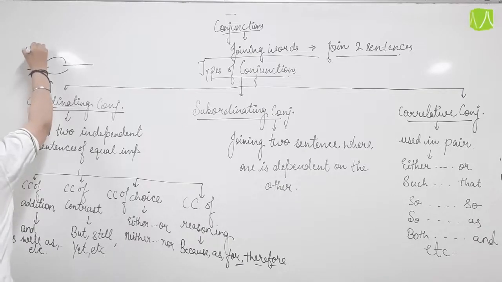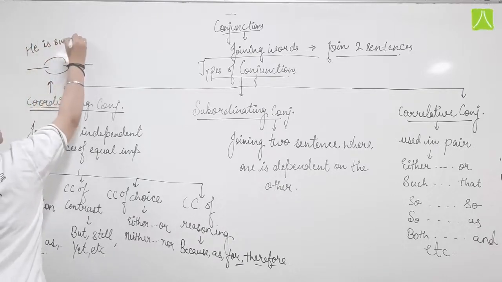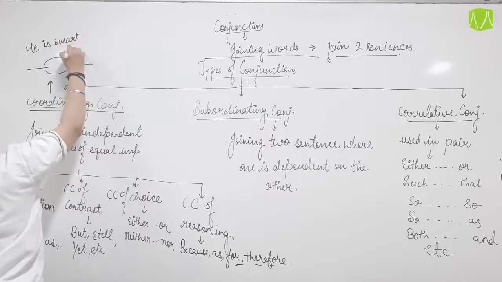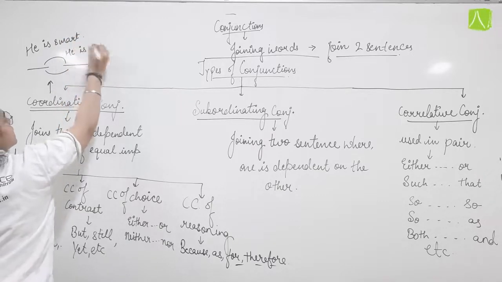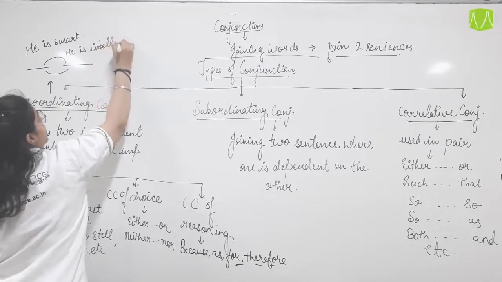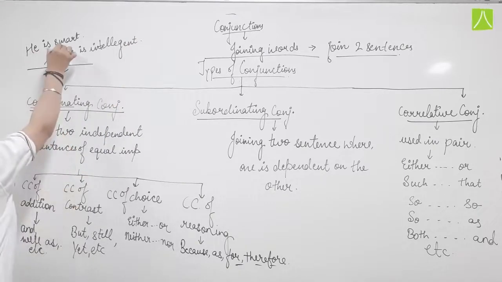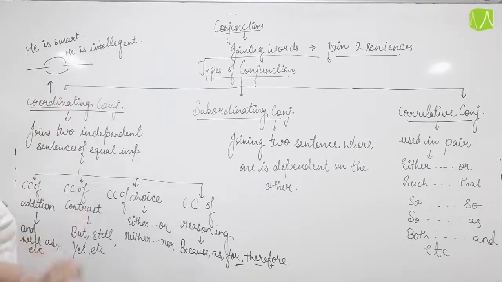For example, he is smart, full stop. He is intelligent, full stop. So he is smart and intelligent.